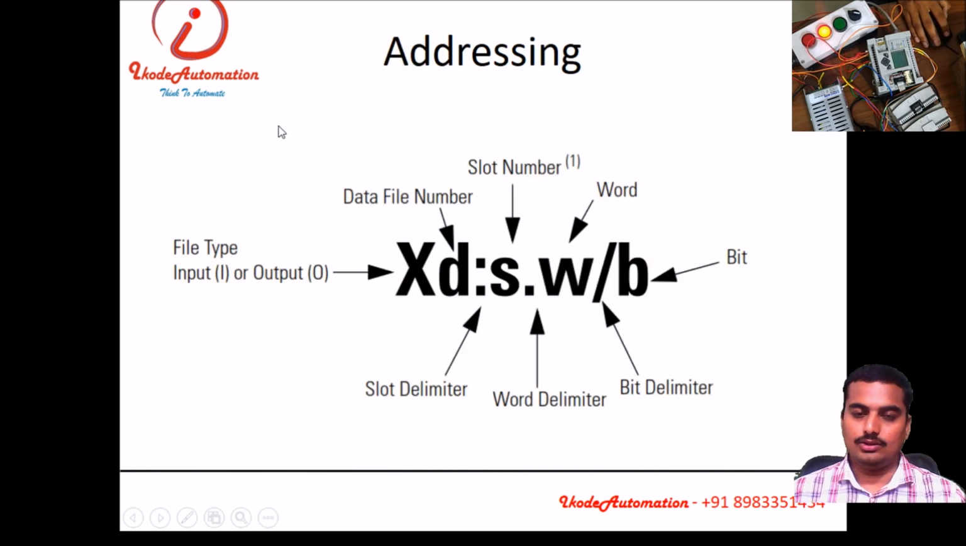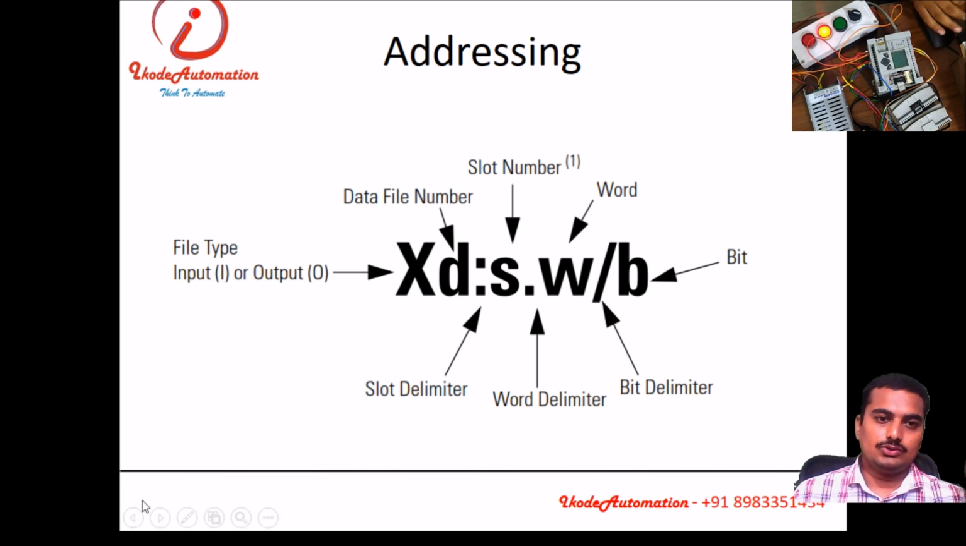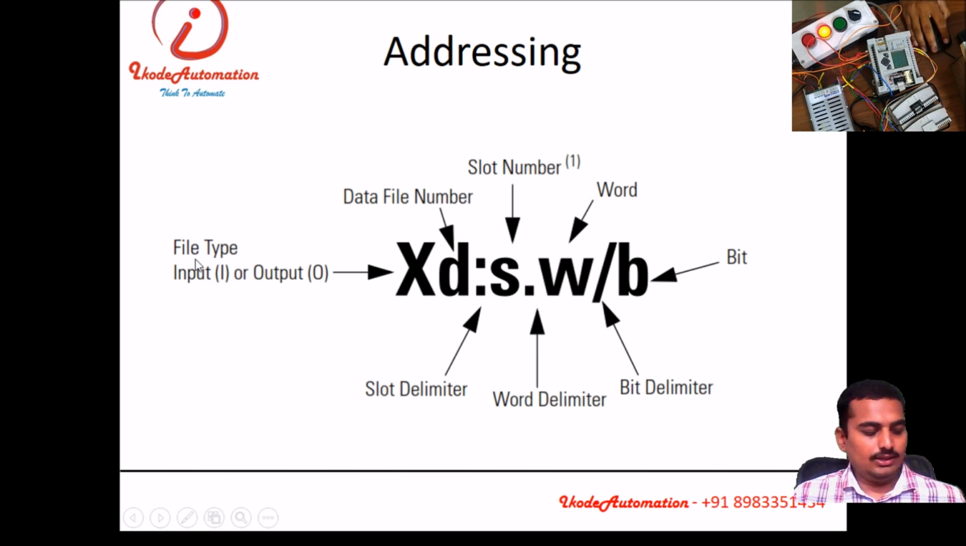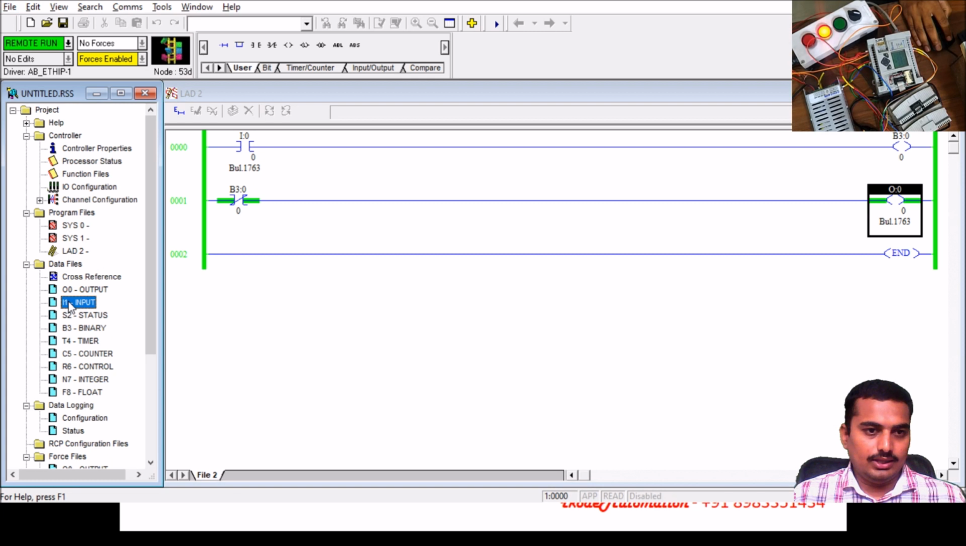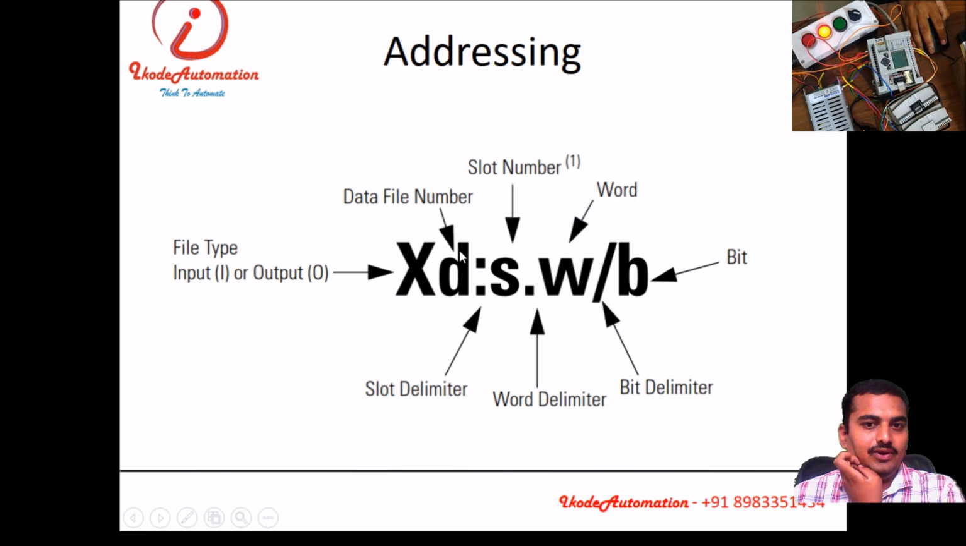Addressing, the most important topic of this presentation. Without addressing, we cannot do programming. So what is inside addressing? Any address, we put like I:0.0/0. Very first, this I denotes which file you are dealing with, that is input file, output file, status, binary, timer, or anything. For output, that will be O. For input, that will be I. For status, S. For binary, B. For timer, T. For counter, C. Likewise. Then data file number.